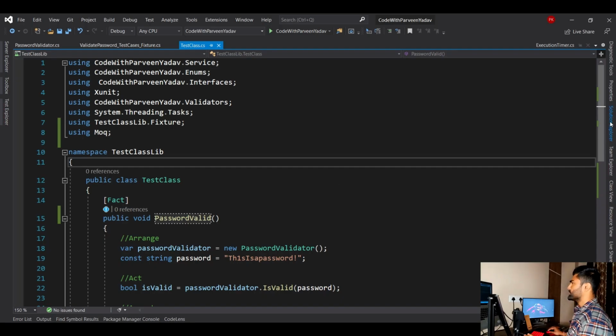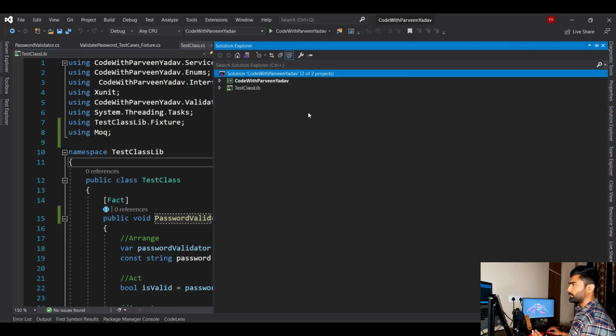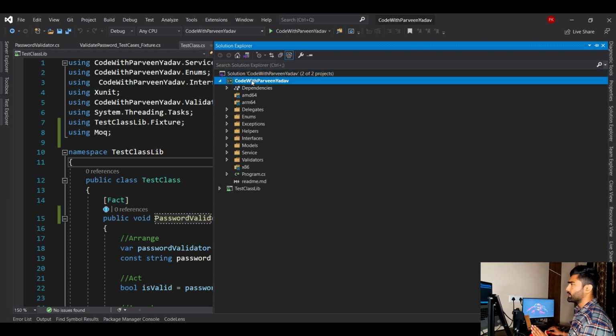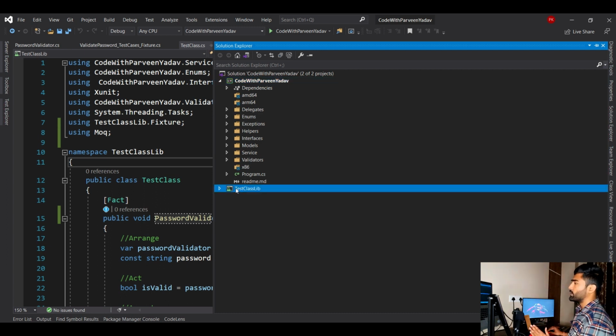So we are going to use this application today, which is a console application, which has this library that has all the logic, right? And over this logic, we will write unit tests. We already have one unit test library added. For sure, we are going to use it, but we are going to use it at the end. Let me show you how you can add this project from scratch.